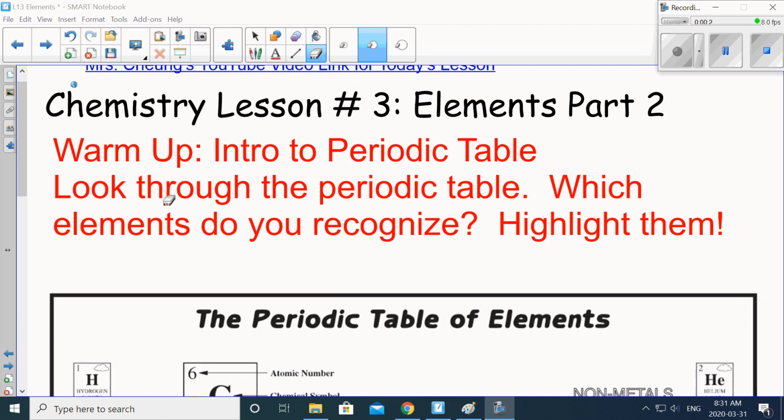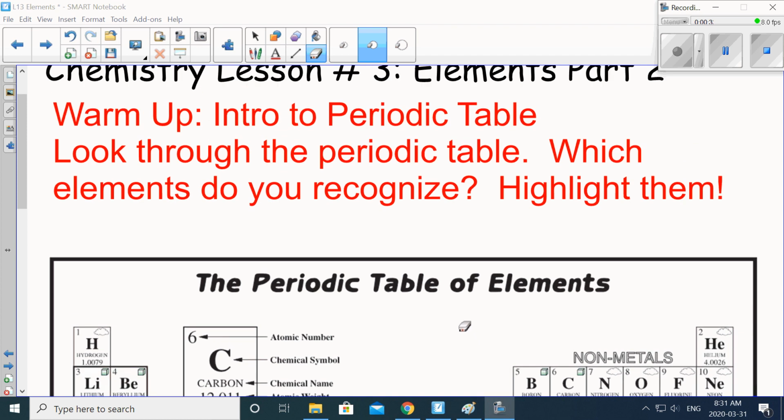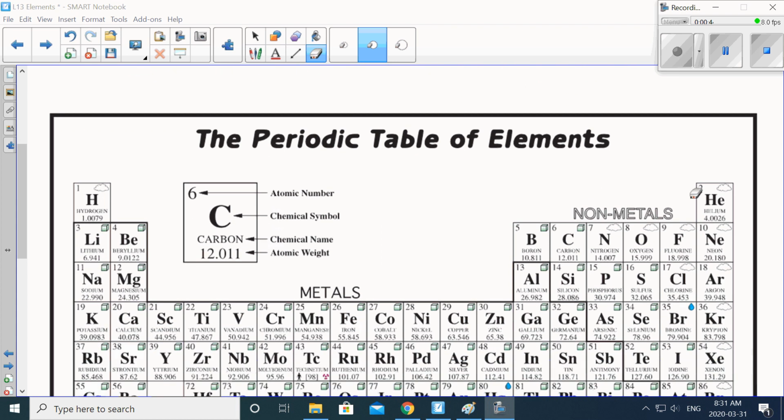So we're just going to warm up. If this is not very clear for you, if you have printed out this periodic table of elements that's blank, I want you to pause the video, look through the periodic table, and highlight the elements that you recognize, okay? So if there's a word like hydrogen or helium and you recognize that word, just highlight it with a pencil crayon or a highlighter.